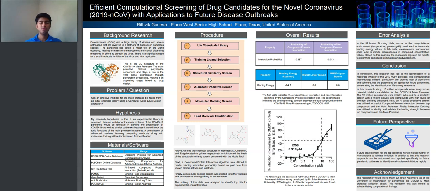To be more specific, amino acid groups on the protein itself, as well as the fingerprints of compounds, form the basis of the interaction probability, which we see in the top and the overall results column of this poster.